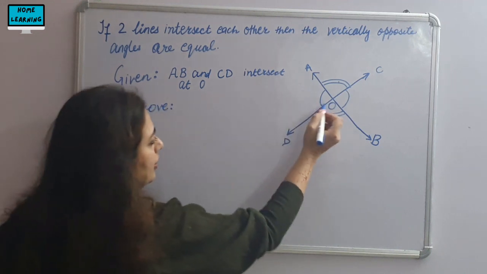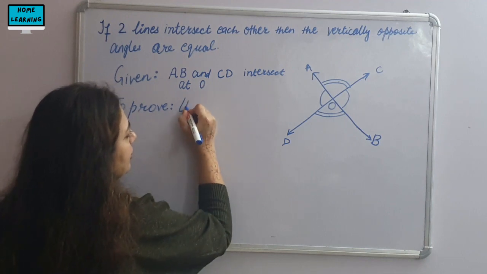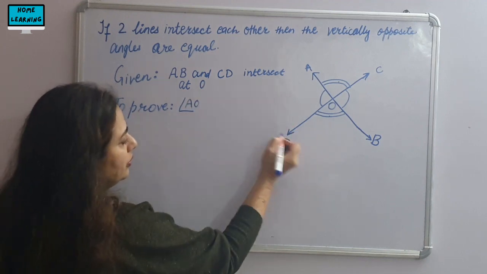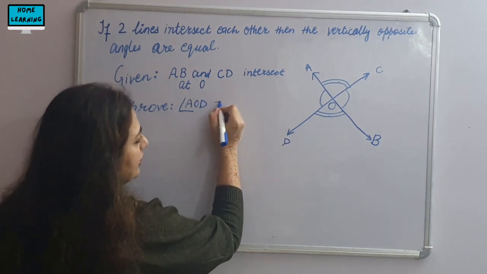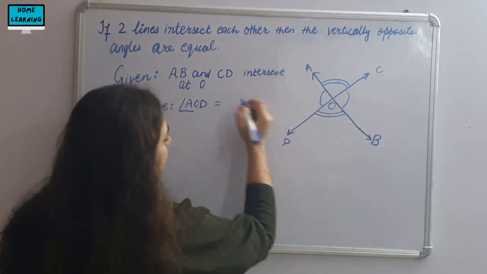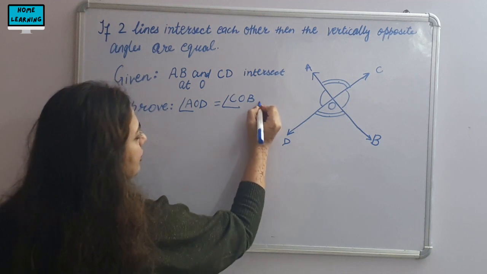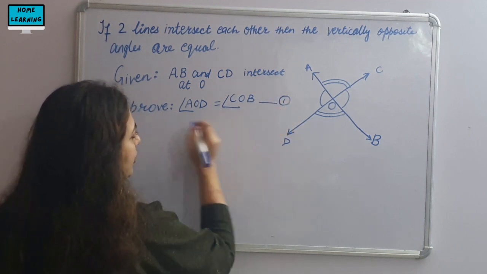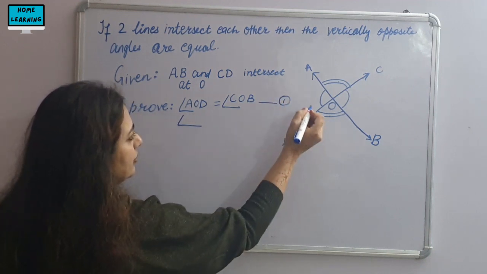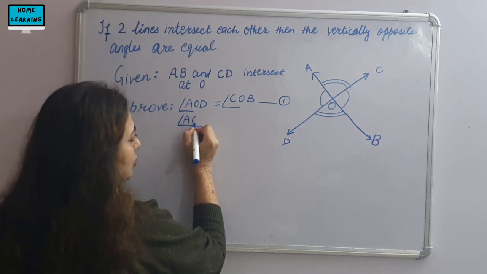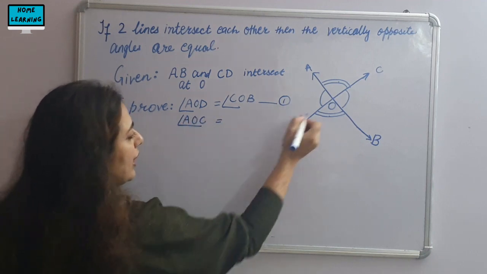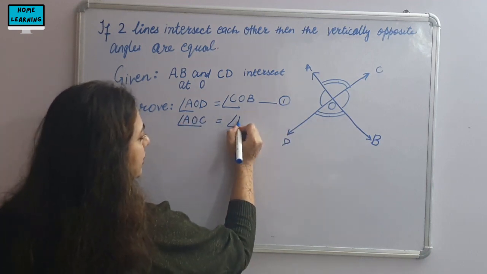To prove: angle AOD is equal to angle COB. This is the first thing to be proved, and angle AOC is equal to angle DOB.